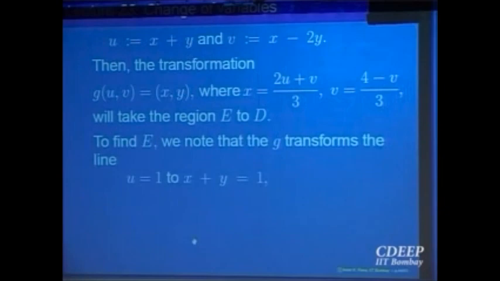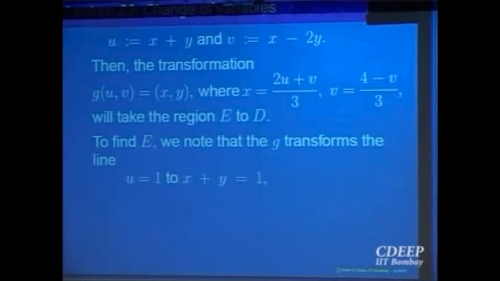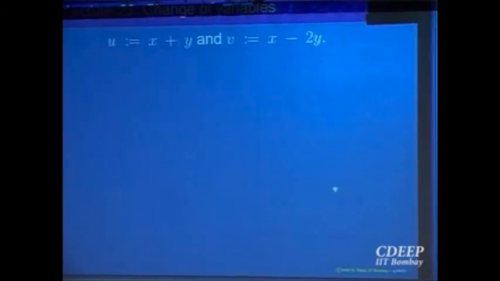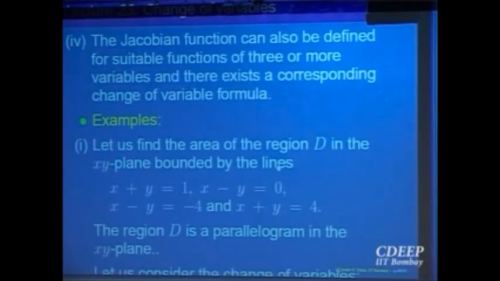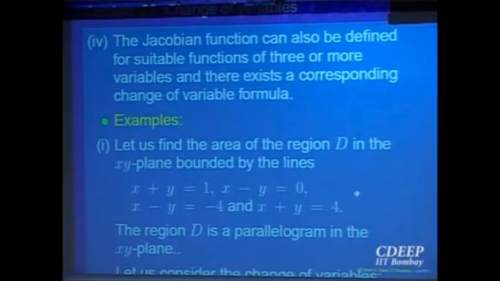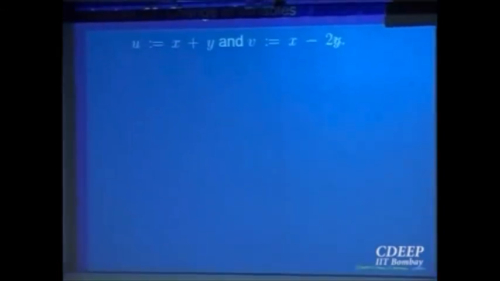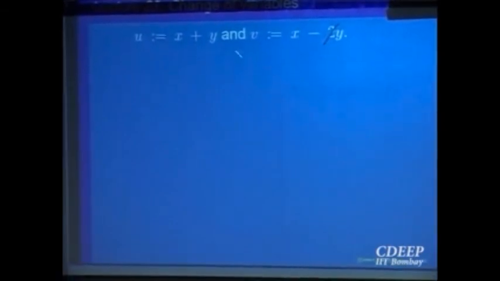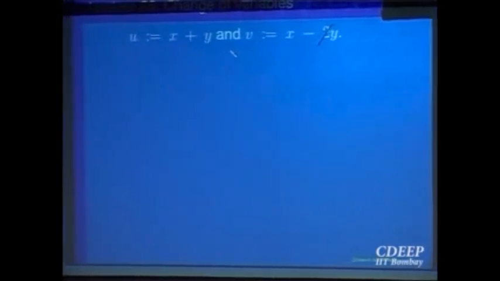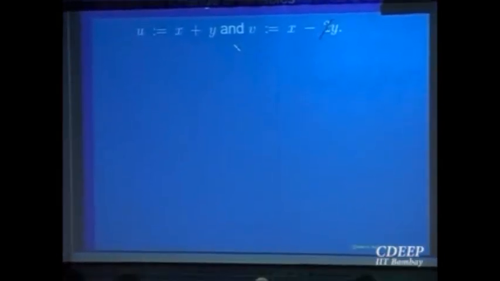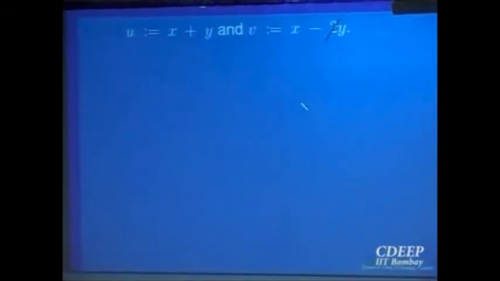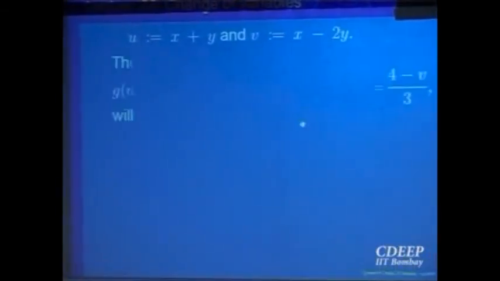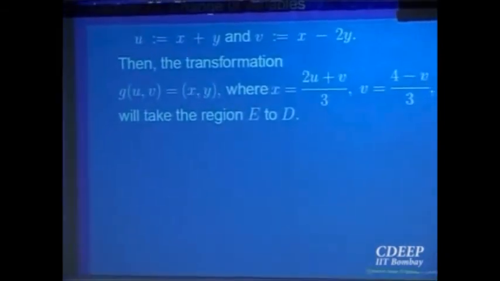Why have I taken this? Maybe I made a mistake. Let me see what was required. So it should be x minus y. So let me change. This should be x minus y. So that is appropriate, right? Now my whole calculation will probably go wrong because I made a mistake here. That's what normally happens, right? But the basic idea is from here. For the time being, let us assume that this is what x comes out to be, and this is what y comes out to be, right?